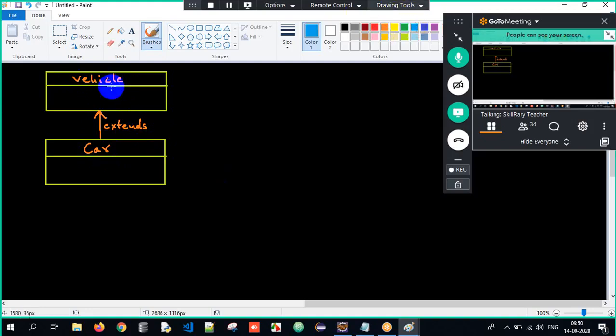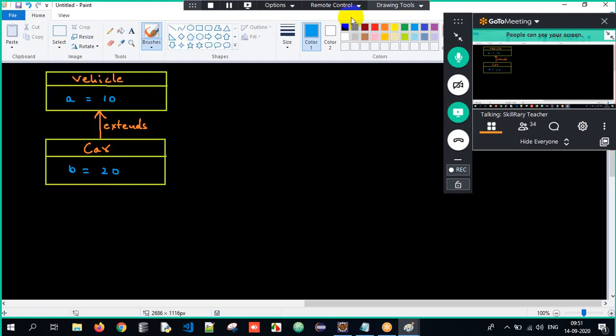Vehicle has a property A, which is storing the data 10, and car is storing the value 20. So there is the vehicle class, there is the car class, and a relationship between them. Vehicle is storing A equals 10, and car is storing B equals 20.